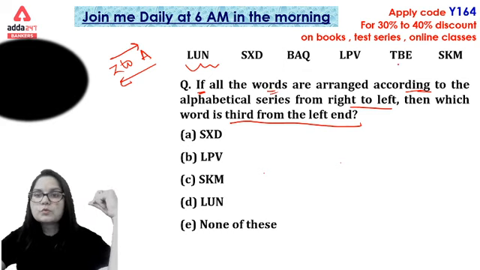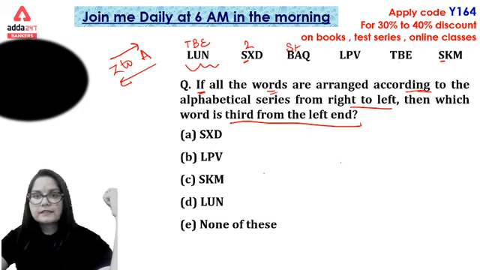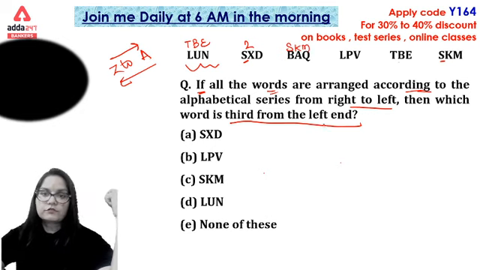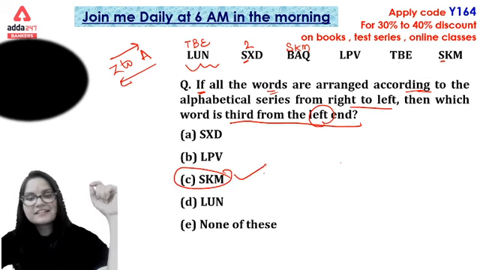So the largest word, we can say that, first of all we can see here T, B, E. Then S we have, and S we have. This is on the second place, and the third place is SKM from the left side. So SKM will be the right answer for this question.